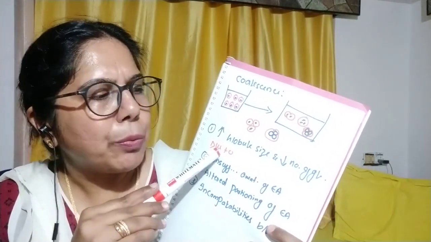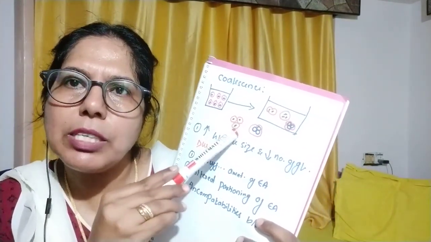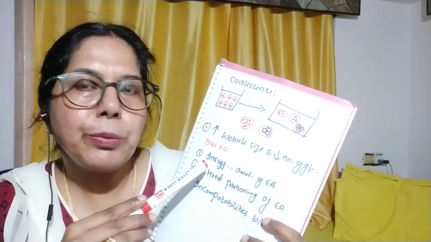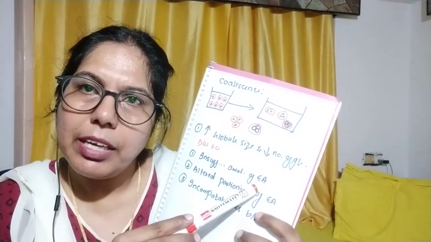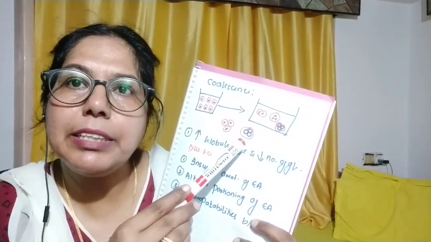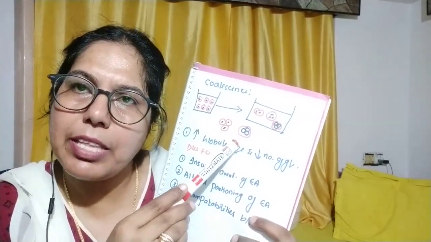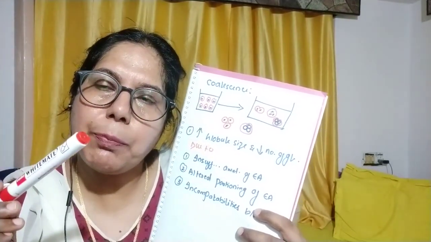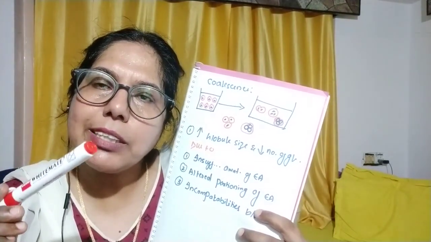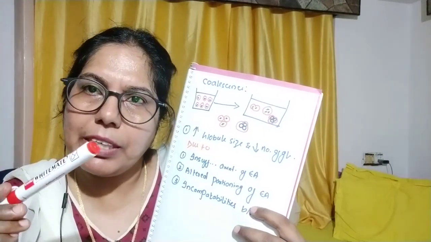Due to what will the coalescence take place? Due to an insufficient amount of emulsifying agent. There will be a disruption of the emulsifying agent. This is a very significant instability problem of emulsion. To a certain extent it is irreversible, we can say.